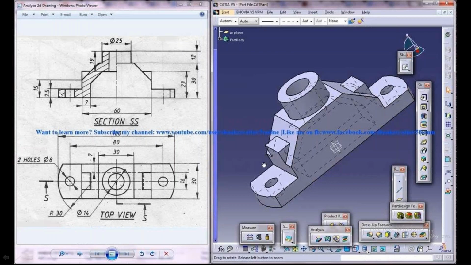After completion of this one, you can draw this particular shape in the side view, and then you can extrude it for 30. After that, on the top of the surface, you can draw these two cylinders and extrude them up to this height, 12 height. Here 12 is given, so 12 height. So like that you can do it.